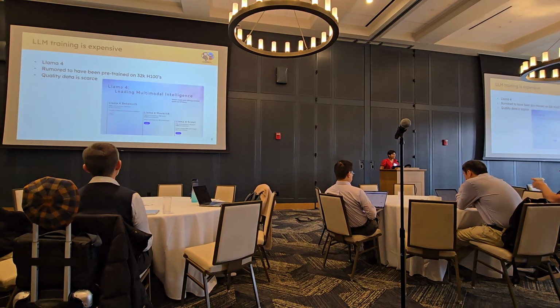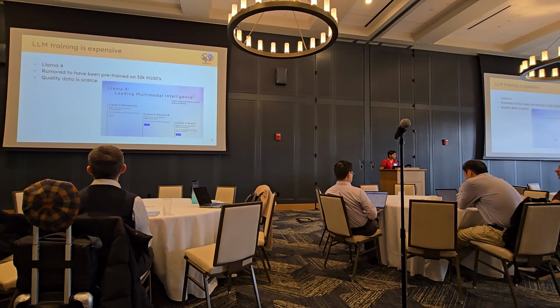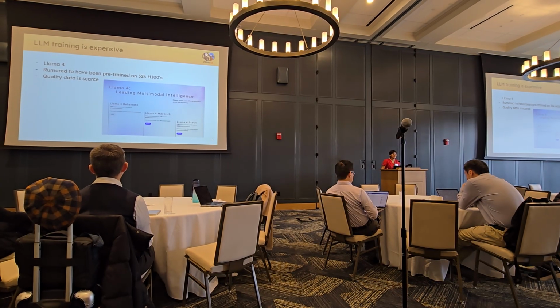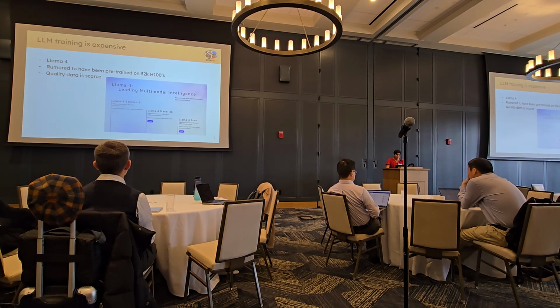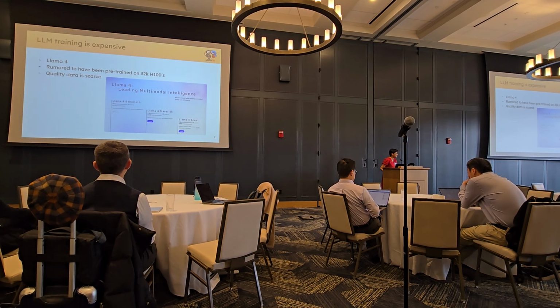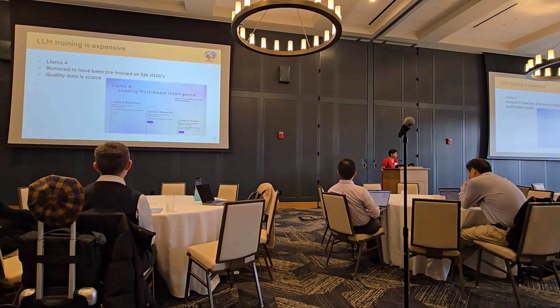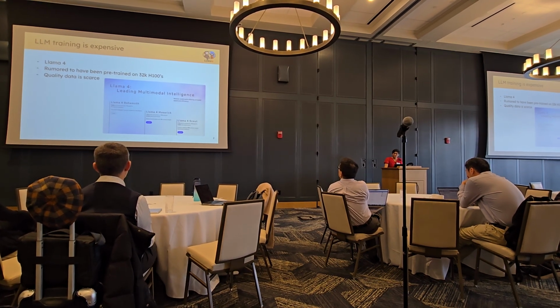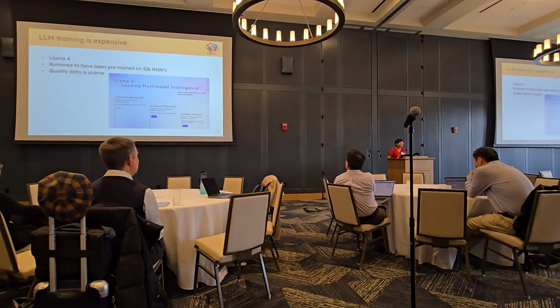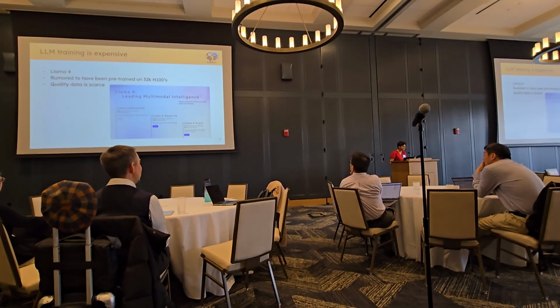So it's no secret that language model training and fine-tuning is pretty expensive. For example, Meta came out with Llama 4 the other day, and the smallest model is just 109 billion parameters. It's also rumored to have been pre-trained on 32,000 H100s. I've also heard 100,000 H100s. Either way, it's way more than what we academics have.